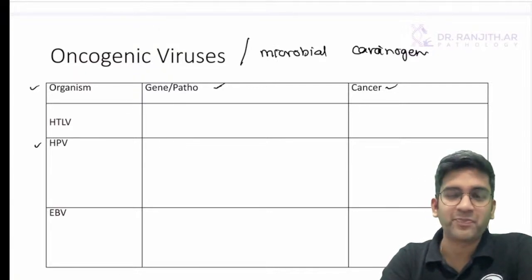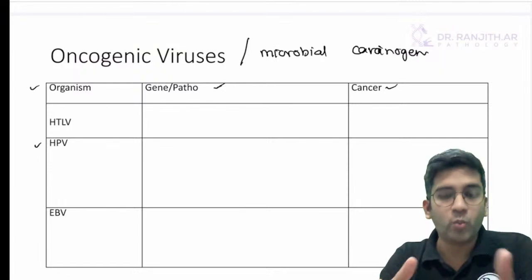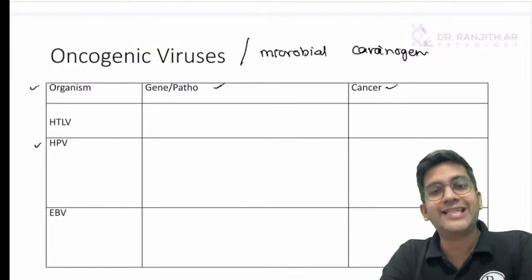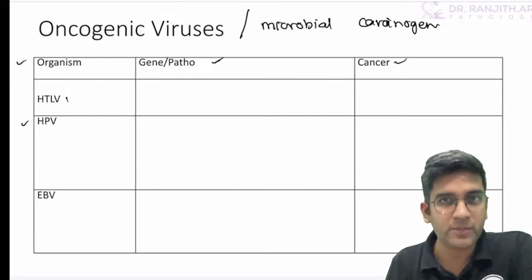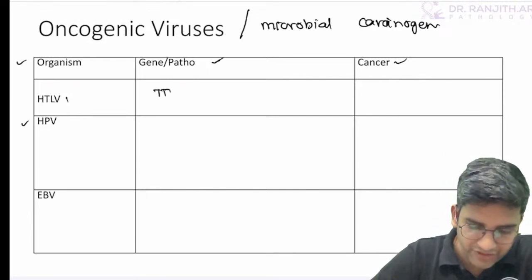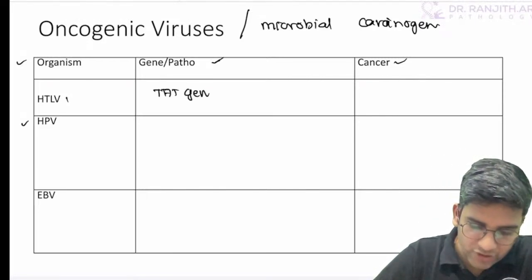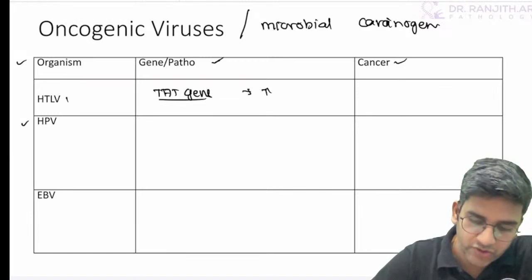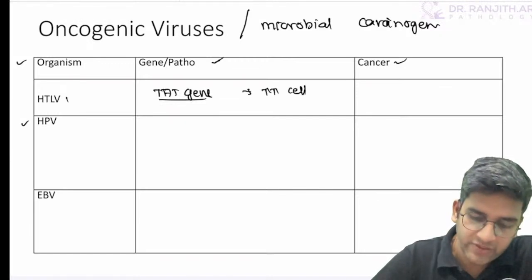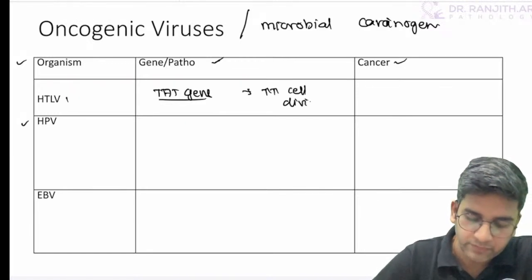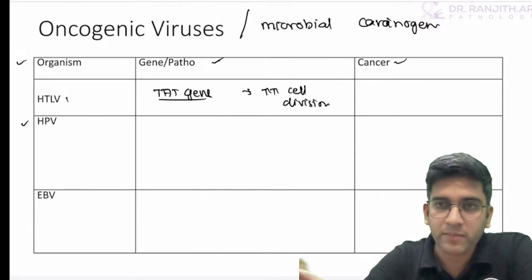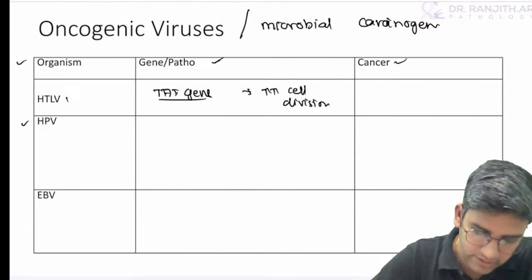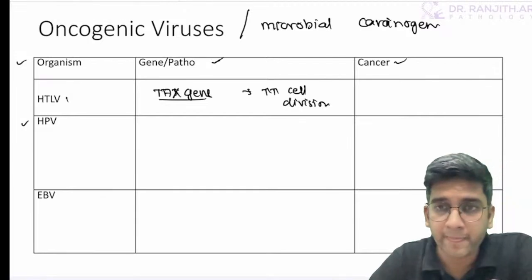White Films Telugu. Okay. So you have to know about what causes the cancer and also what cancer it is going to cause. Fine. So HTLV-1 is human T cell leukemia lymphoma virus. I have a gene called the tax gene. The tax gene is the one which is going to cause increased cell division, increased expression.